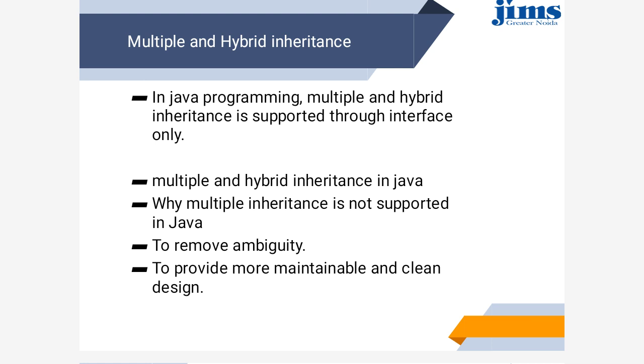Suppose there are two parent classes A and B, and a get method is present in both the classes. And if the child class inheriting both the parent classes inherits get methods from both, then the child class will be confused about from which parent the get method should be opted. So because of this, we cannot implement multiple or hybrid inheritance in Java programming.